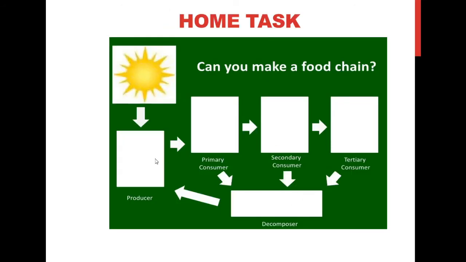In this picture you can see different species. Dear students, you will have to choose the producers which are eaten by the primary consumers, and those are eaten by the secondary consumers and then the tertiary consumers, and the decomposers which break them into smaller nutrients for the plants, and it is a cycle.